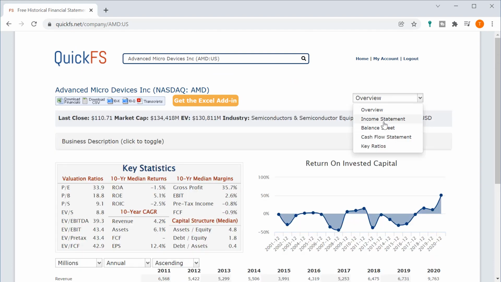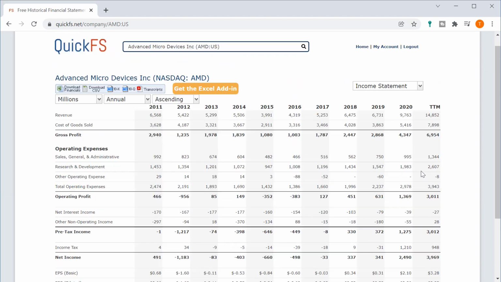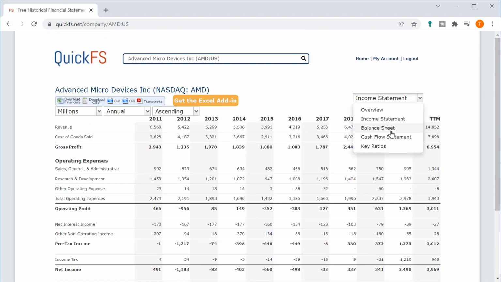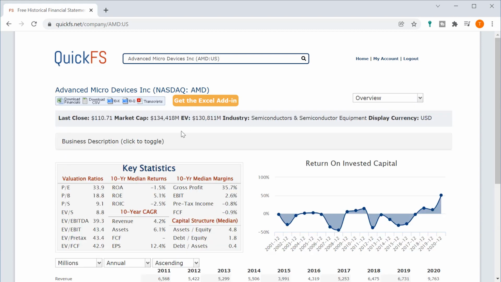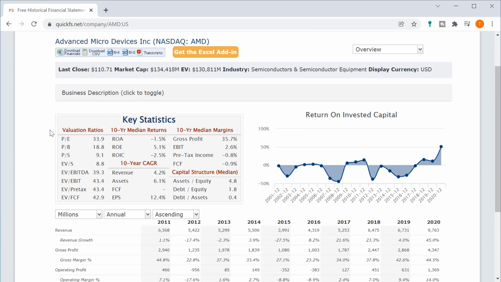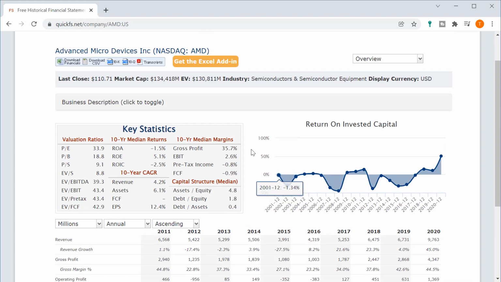a $134 billion market cap, and their highest cash flow from operations in the last 10 years was the trailing 12 months with $3 billion. That's 40 times the highest cash flow from operations. So this is an incredibly overvalued company. Incredibly poor quality business, not predictable, not stable, very cyclical, and a straight pass for me.